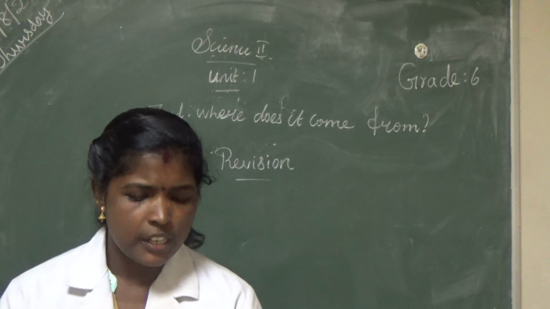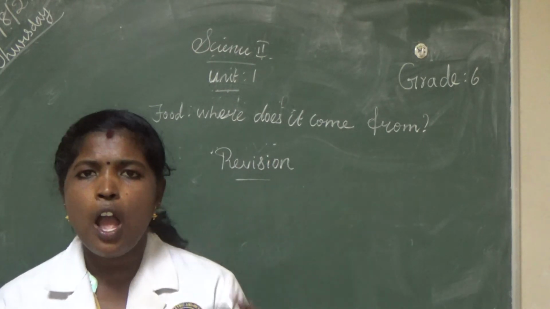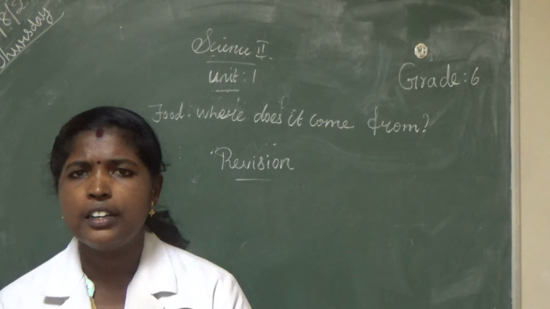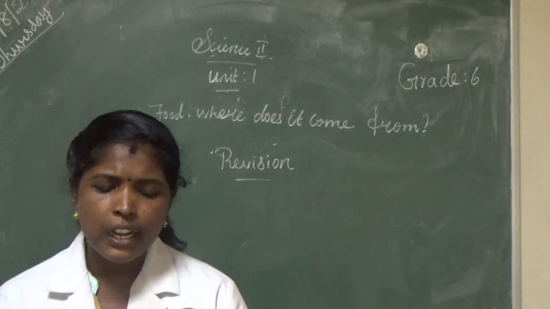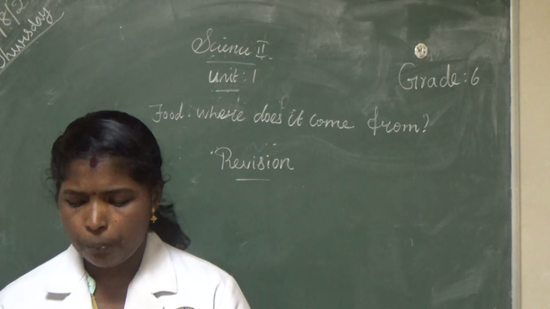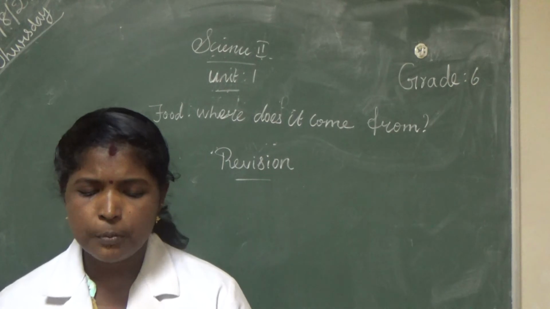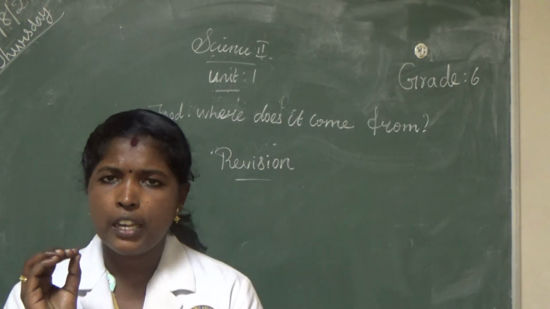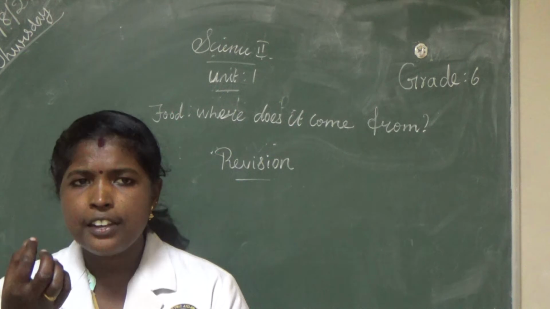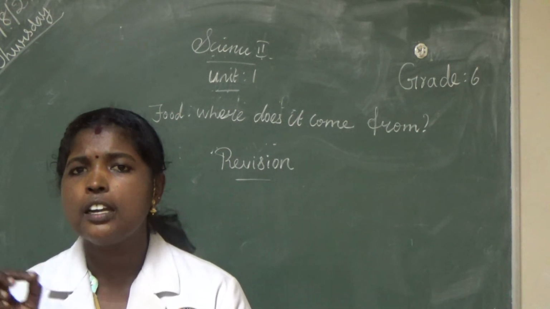Are you clear? Next, fourth question. How do we commonly make curd at home? Answer is on page number 15. Common method of making curd includes adding a small sample of curd to hot milk.